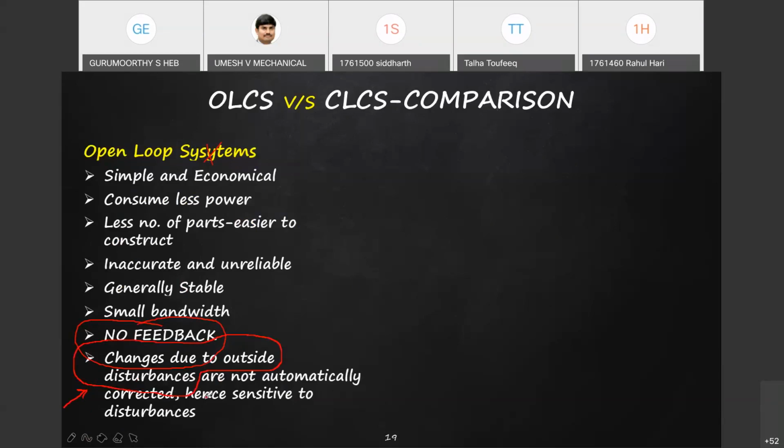The system cannot correct itself because of the absence of feedback.